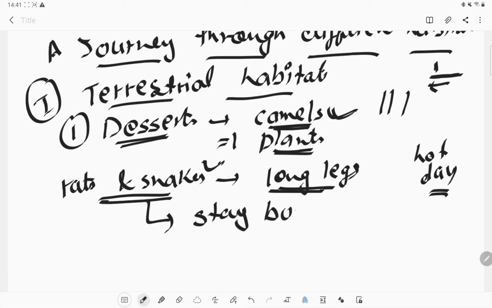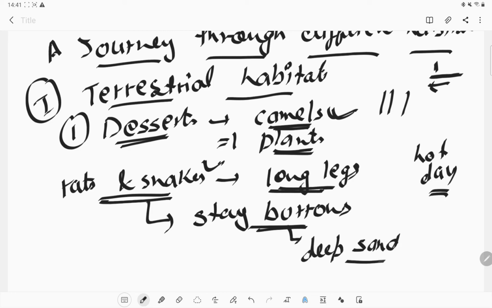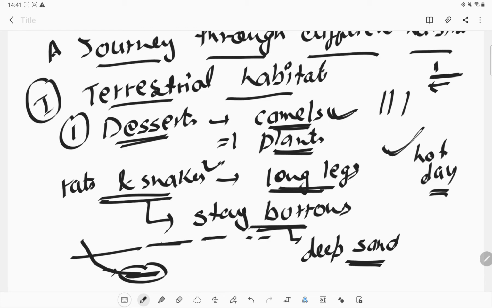They stay in burrows, in the deep sand. They make a pit in the deep sand, and in that sand they live in the daytime. They do not come out on the surface, because if they come to the surface they will die because of that hot weather. When the temperature is low, or we can say at night, they can come out and hunt.